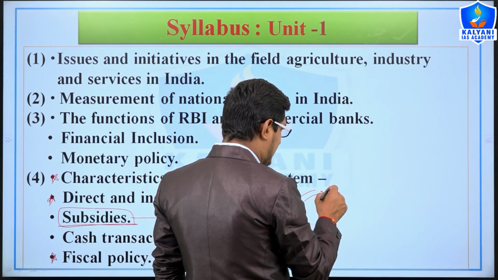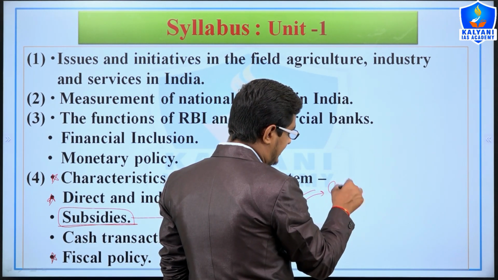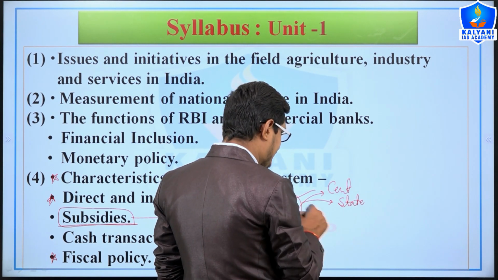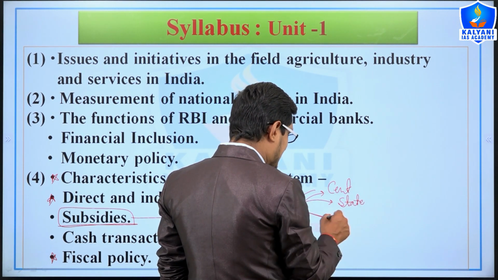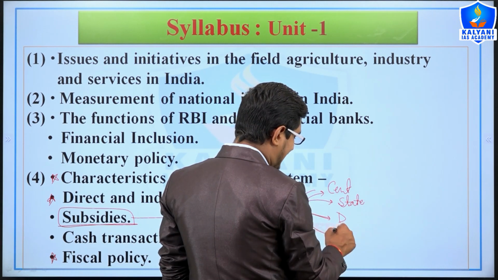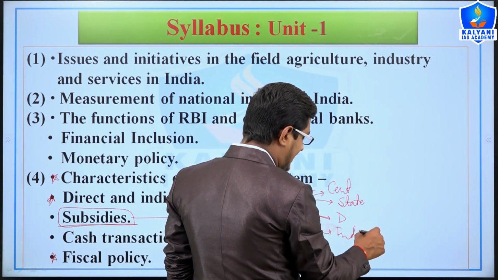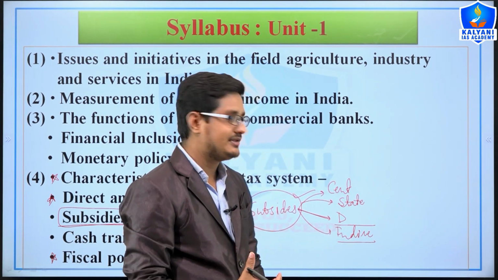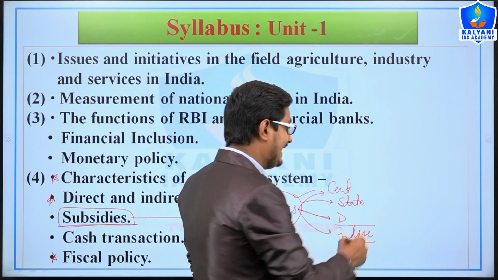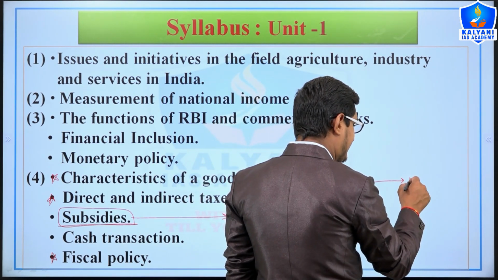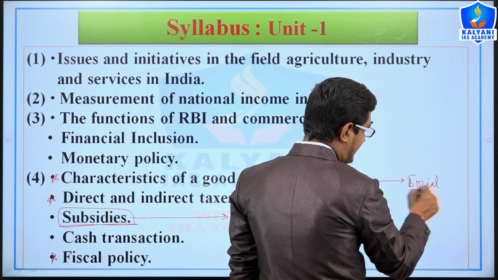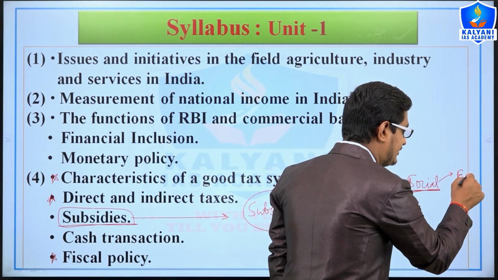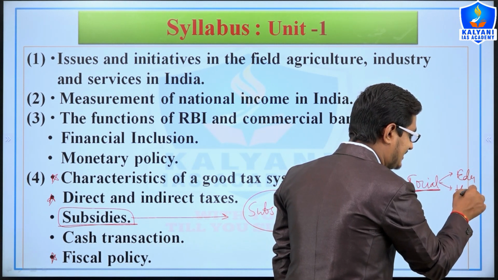For example, according to provider, central government provides subsidy, and state government also provides subsidy. Then based on distribution, there are direct subsidy and indirect subsidy, right? Then in the field of social subsidy, for example education subsidy and health subsidy.